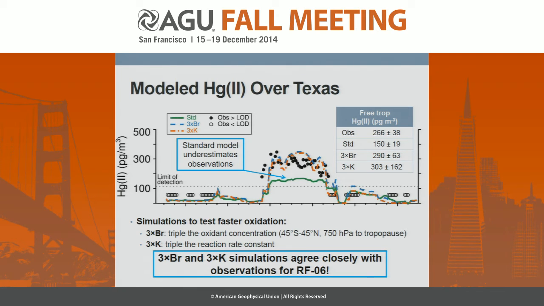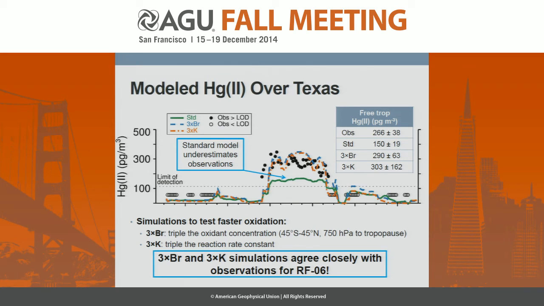And again, we chose this factor of 3 based on the differences between observations and model values of bromine compounds. Our other test to simulate faster oxidation was then to triple the reaction rate constant. And what we found for research flight 6 is that both of these simulations do a much better job of reproducing our observations of oxidized mercury.